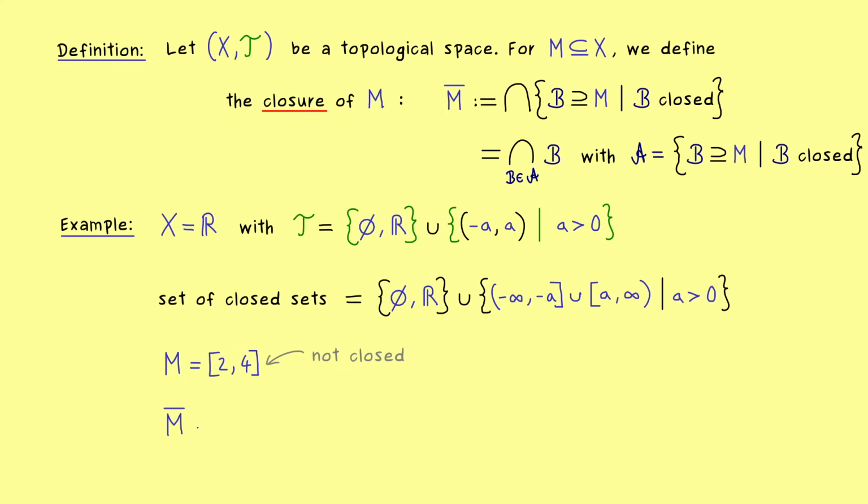In general, this can be quite hard, but here we can immediately write it down. In the case the closure is not equal to the whole real number line, we can write it as a set from -infinity to -a, with the union from a to +infinity. And now since this one needs to contain M, we definitely have to choose a smaller or equal than 2. And obviously exactly 2 gives us the smallest set, which means that this is our closure of M.